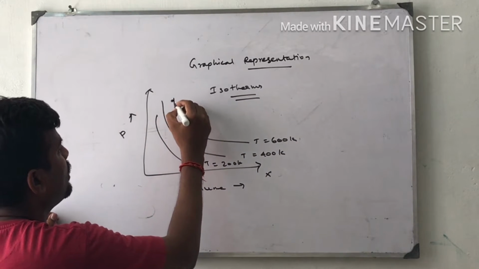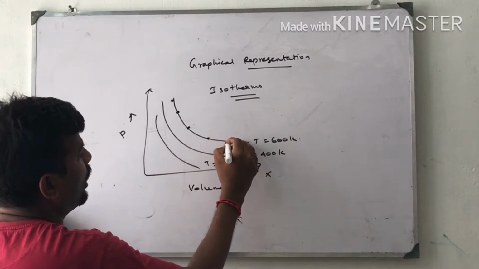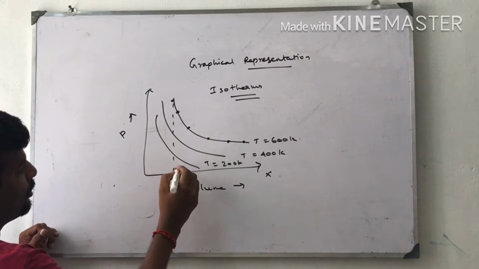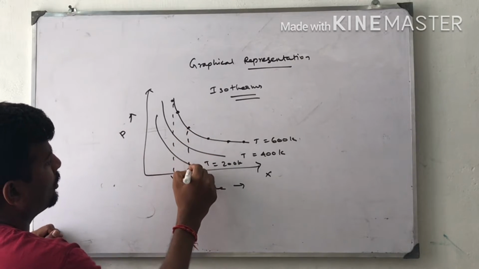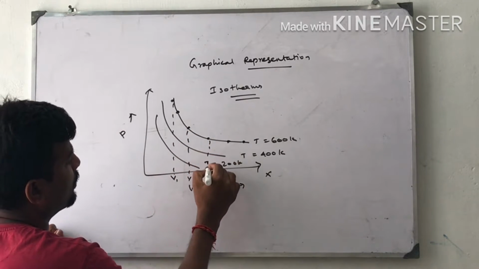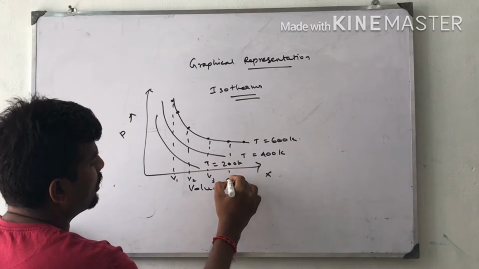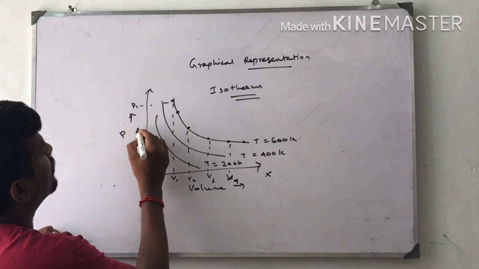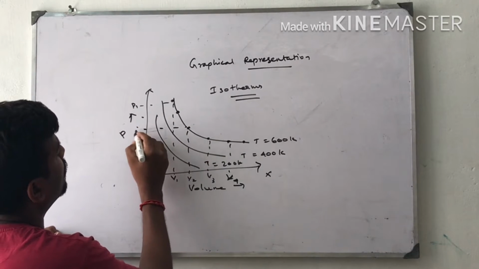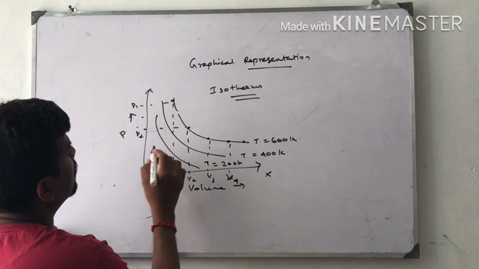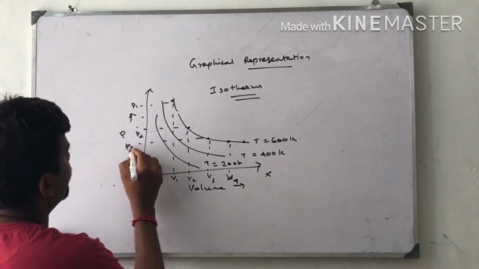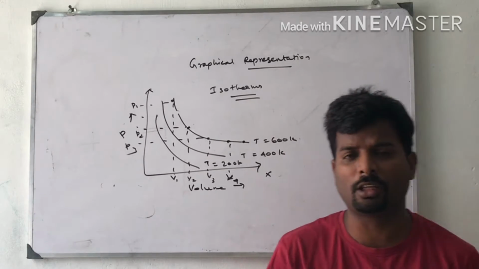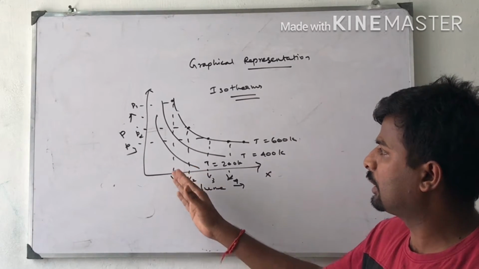In this graph I am doing 6 experiments, and I will get this type of curve. When I increase the pressure, volume V1 is less, V2 increased. Decreasing the pressure, volume will be increased. So this is called P1, P2, P3.